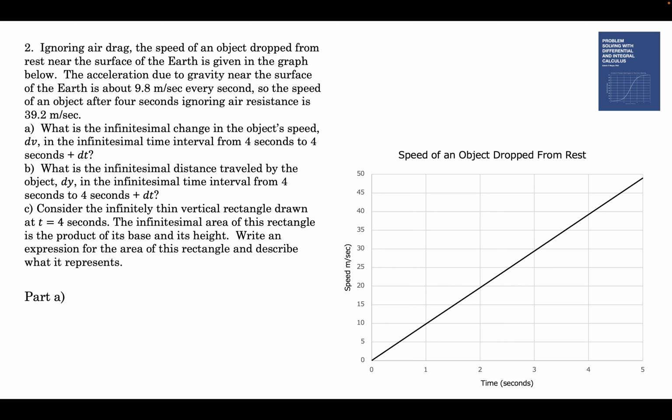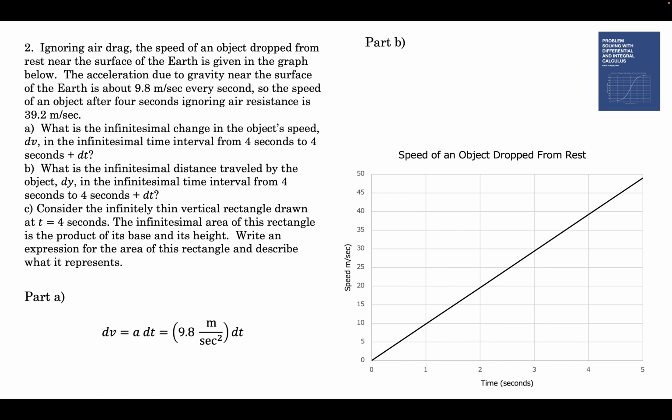So, part A. Acceleration is dv/dt, which is 9.8 meters per second every second. So dv is a dt, and the acceleration is 9.8 meters per second every second. So dv is 9.8 meters per second squared times dt. The rate of change of the slope of this line is 9.8 meters per second squared. That's dv/dt, and we just solved this equation for dv.